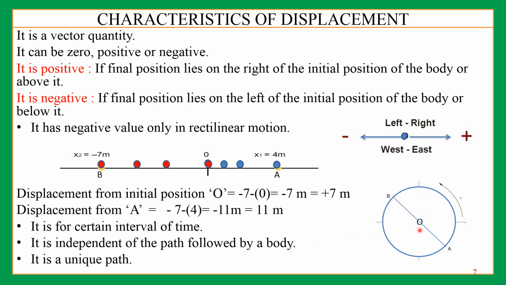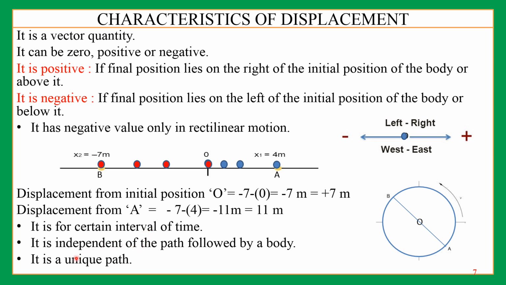So here you can see this for this point example. From A you are starting, you are taking a round and coming to point B. Your displacement is this A to B. Now in the second case you start from A and then you are coming to B from this side. Again you can see displacement is AB. So it is independent of the path followed by the body, whether you are going from this side or from this side. This displacement will remain the same. It doesn't depend on the path followed by the body, right?